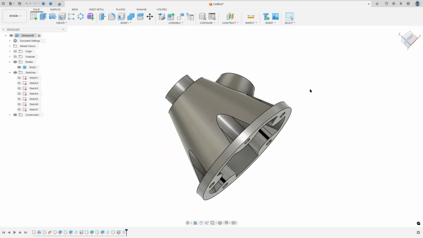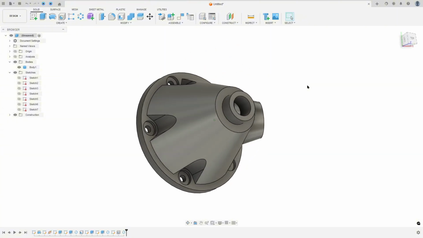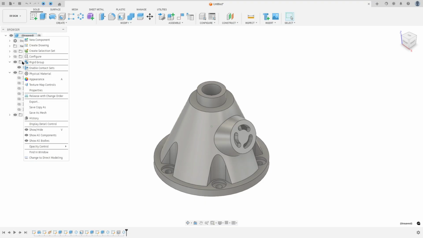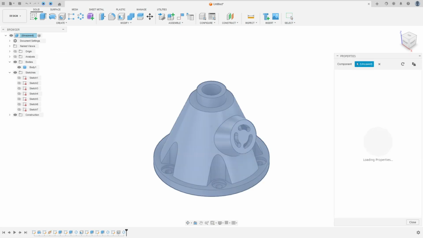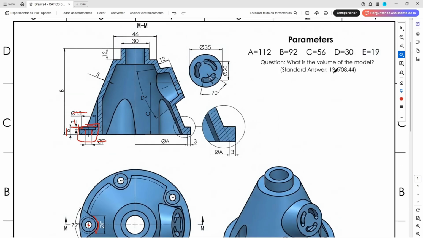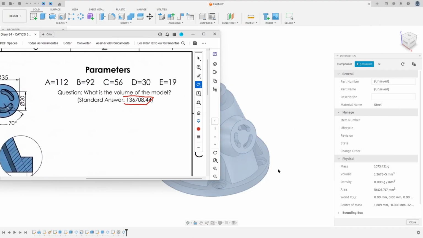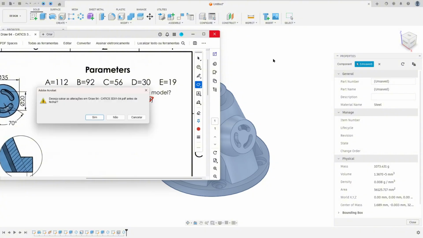So that's it. Let's check the volume of this model. Click here with the right button and go to properties. The volume here. So it is the correct answer.